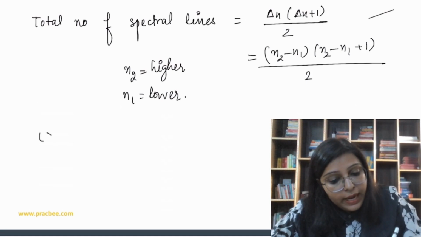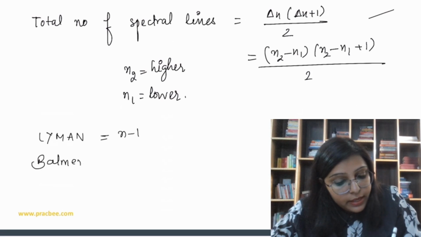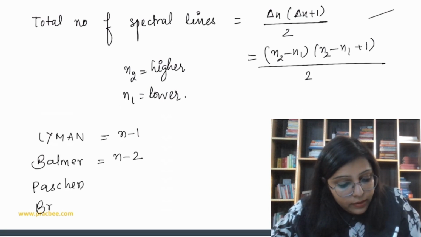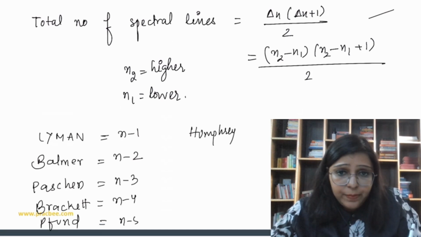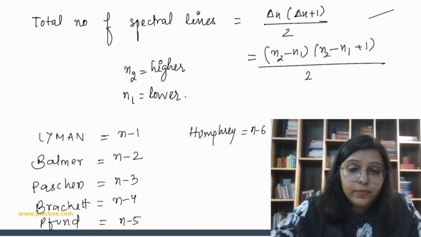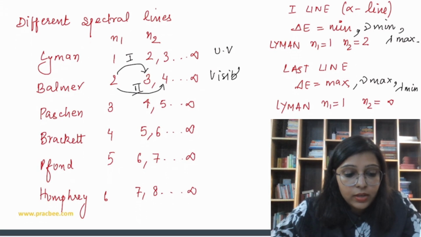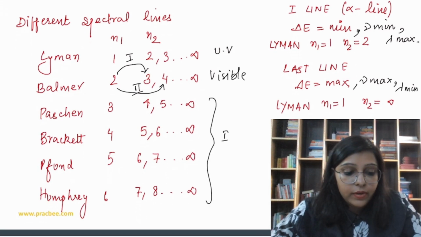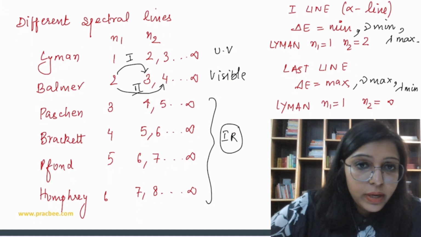So how to calculate? Lyman means n minus 1. Balmer, how to calculate these kinds of lines? n minus 2. Lyman, Balmer, Paschen, Brackett, Pfund, and then Humphrey. Here Paschen is n minus 3, Brackett n minus 4, Pfund n minus 5, and Humphrey lines n minus 6. So Lyman lines fall into the UV region, Balmer lines in the visible region, and all other lines fall in the infrared region. Understood or not? So these are some formulas we are going to use.